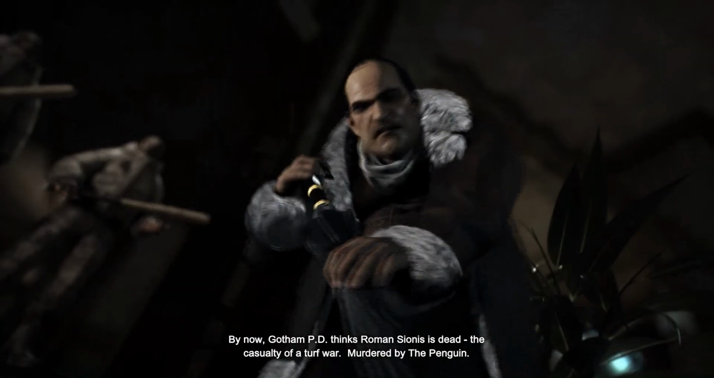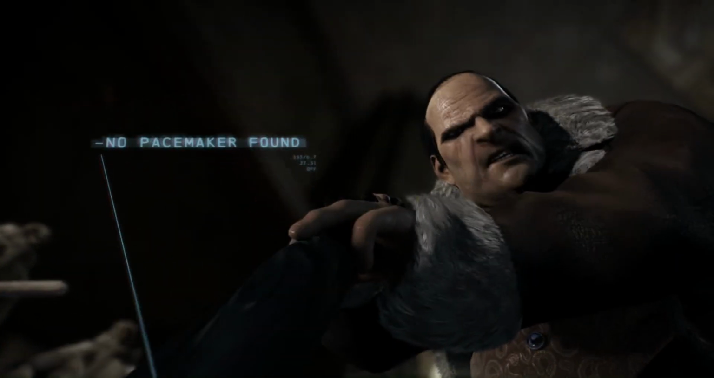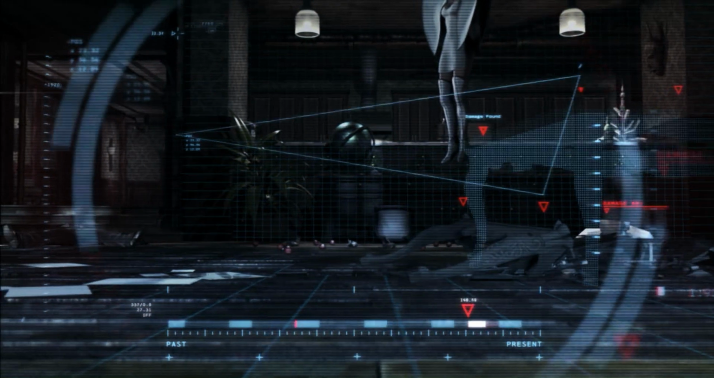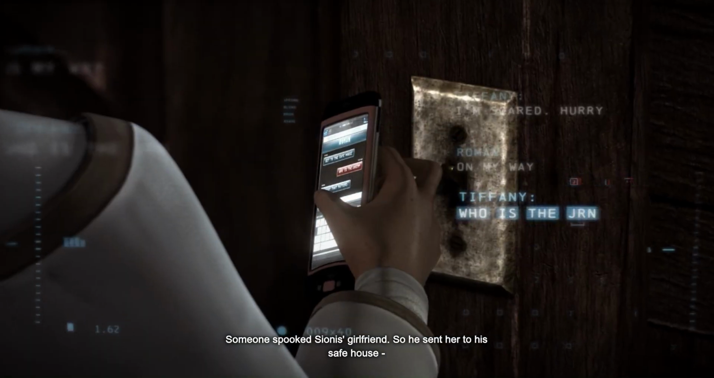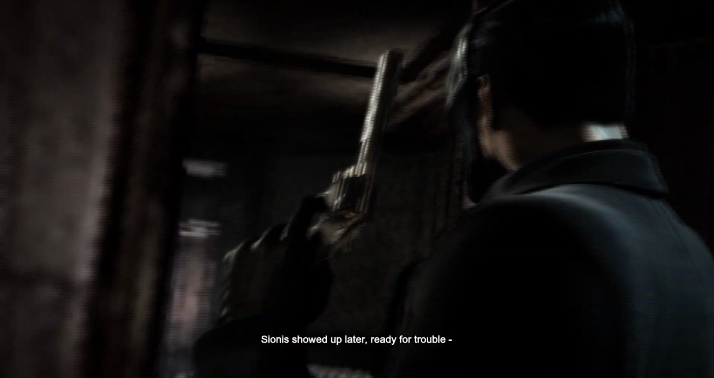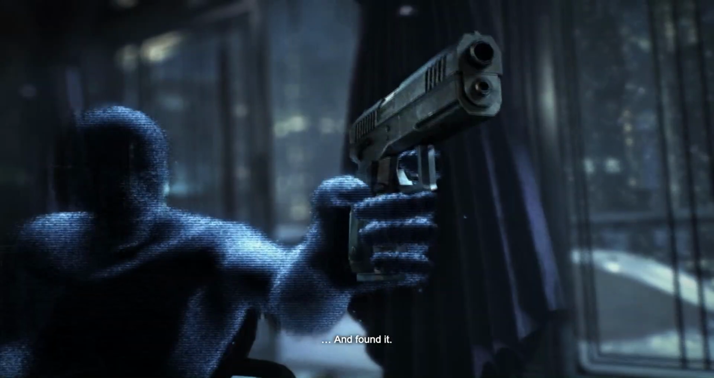By now, Gotham PD thinks Roman Sionis is dead. The casualty of a turf war. Murdered by the Penguin. But I know better. Someone spooked Sionis' girlfriend, so he sent her to his safe house, which was anything but safe. Sionis showed up later, ready for trouble, and found it.